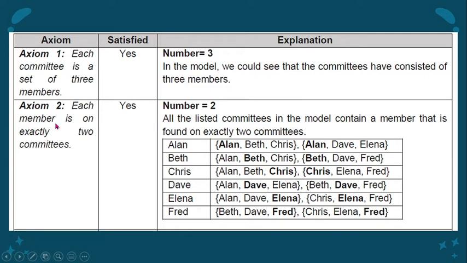For axiom 2, each member is on exactly 2 committees. So, we have here a list of committees in the model containing a member that is found on exactly 2 committees. So, si Alan, we have here 2 committees. So, andun si Alan, both in the committees. So, same with Beth, Chris, Dave, Elena, and Fred.